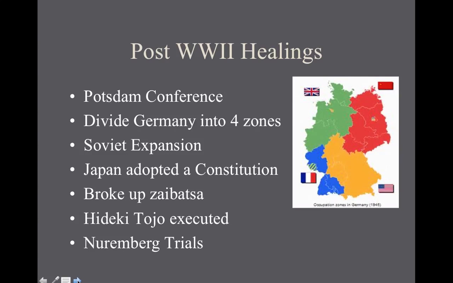Japan in the Pacific Theater adopts a constitution. This constitution will be democratic, where they will open a free market economic system. They will also break up zaibatsu, which are monopolies on the economy, thus creating a more diverse economy where you'll have many representatives of the Japanese population. At the end of World War II, they also execute the Premier of Japan, Hideki Tojo, as well as 6 other members, and the rest are in prison.